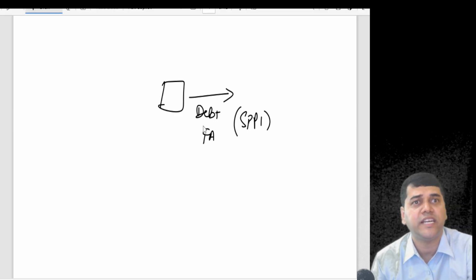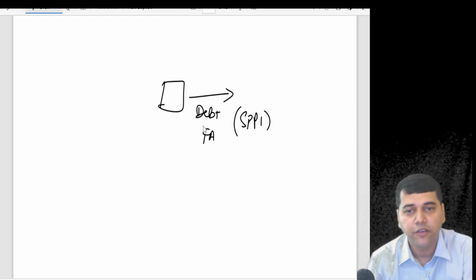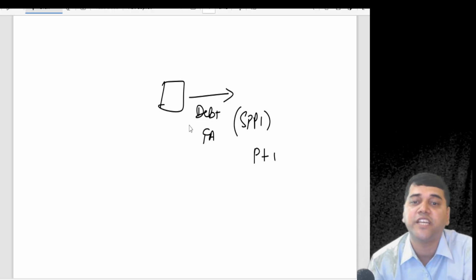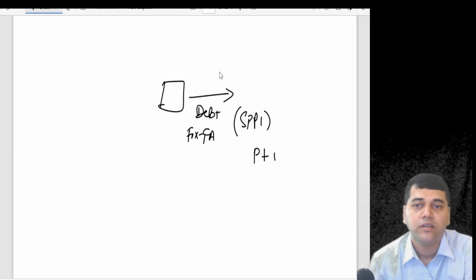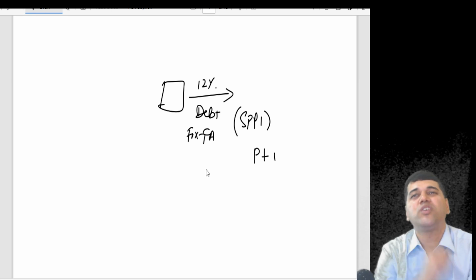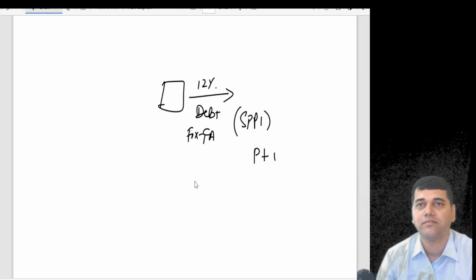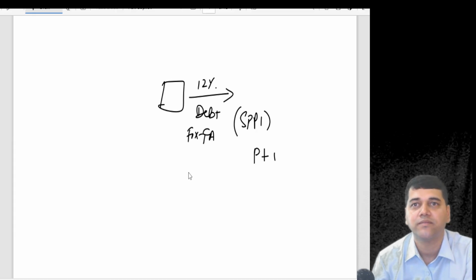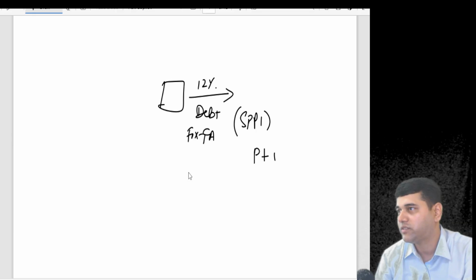Yeah, because what this debt instrument is going to give you is principal plus interest. And it is a fixed debt, okay? Say 12% fixed monthly. But you don't want fixed. You want variable. What to do? But already you have entered into one fixed debt. What can you do? Is the question clear?